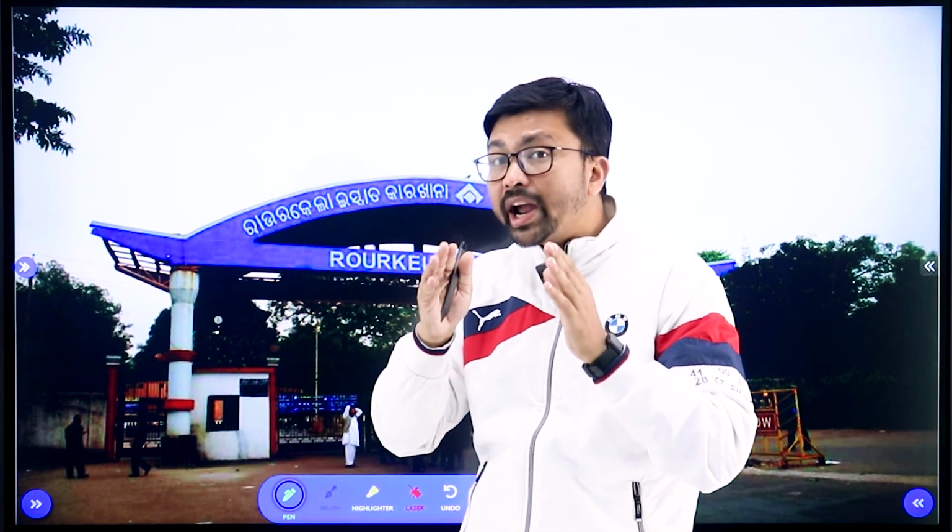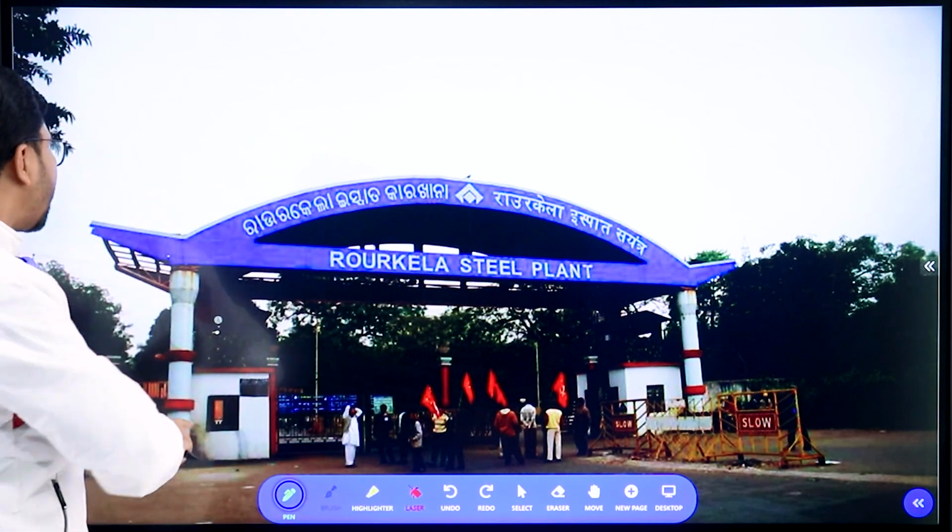what are the things you need to study? You have already studied the minerals and energy resources chapter, right? So you know which are the main iron ore fields and coal fields. According to that, you need to answer why both Rourkela as well as Tata Iron and Steel are located in that particular area. Obviously there will be a nearby coal field, iron ore field, dolomite, as well as river water and a port. All those facilities will be required. So you need to remember, for each of them, TISCO and Rourkela, what facilities they are getting, and according to that they developed. You need to remember in that way.